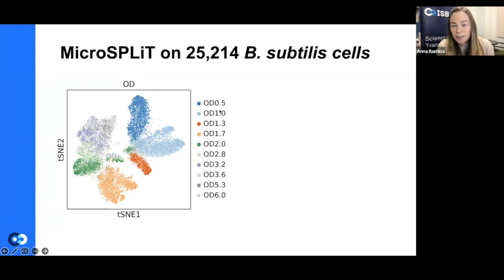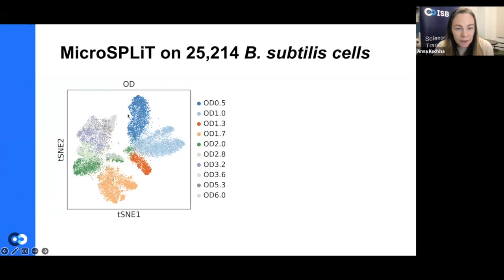How you should read this is that at OD 0.5, the lowest OD, there are very few cells in the flask, and there are a lot of nutrients, and the cells are growing rapidly and they're very happy. Then as the cells grow and deplete the nutrients, they enter what's called stationary phase, where they grow to a high density. This is where a lot of interesting behavior starts generally for bacterial cells, because now in very limiting conditions, they may implement different strategies for survival.